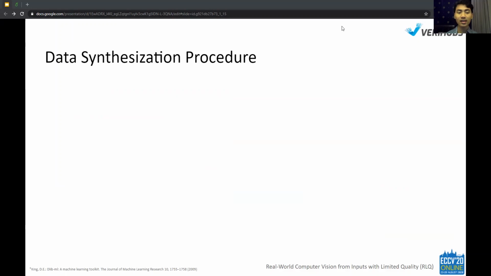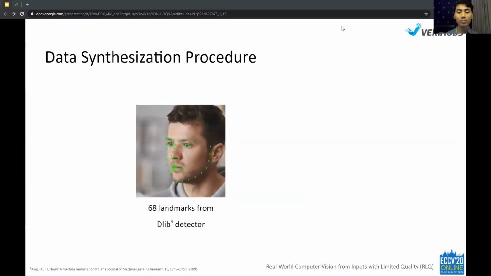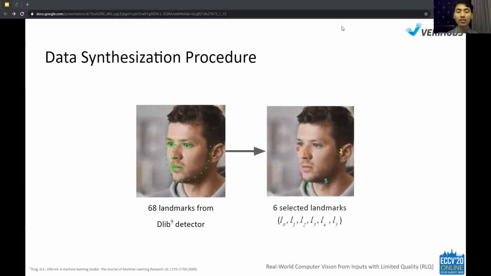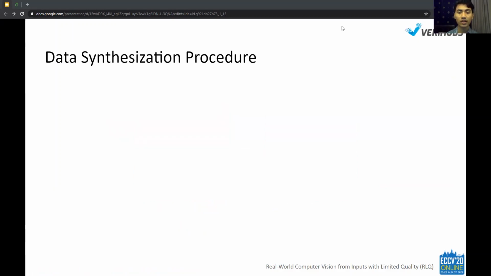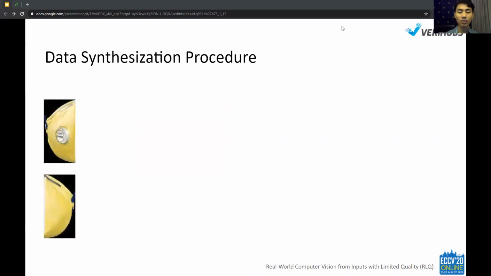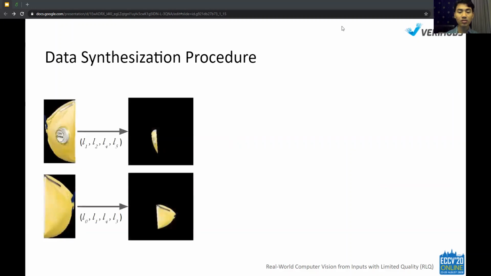Data synthesis protocol. We predict 68 face landmarks with the Dlib shape predictor from each image in a dataset and select 6 landmarks that will be used for the center of a face mask. We randomly select a face mask image and split it in half. Each half will be transformed into target landmarks using the previously chosen landmarks.